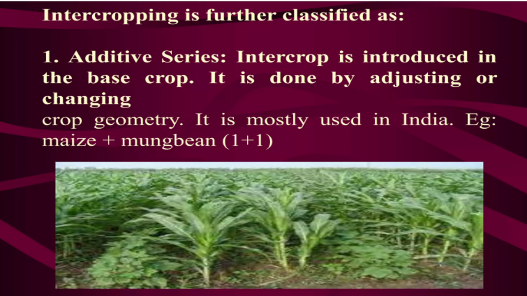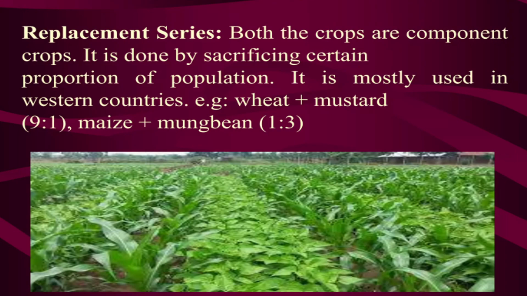Next one is the replacement series. Here the component is introduced by sacrificing a certain proportion of the population. The main population is being taken, and in that we are replacing part of it with the sub crop. Here we have maize and mung bean. You can see that.